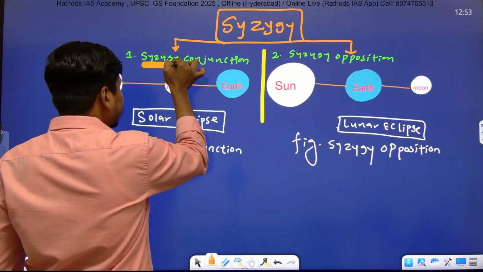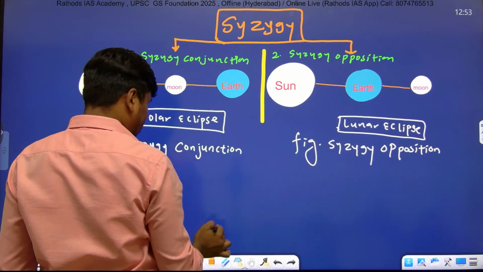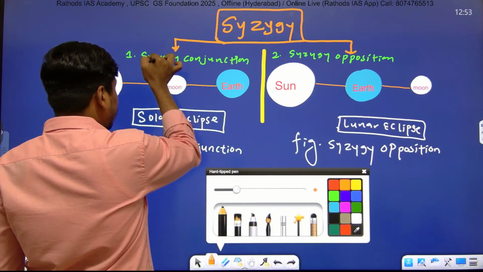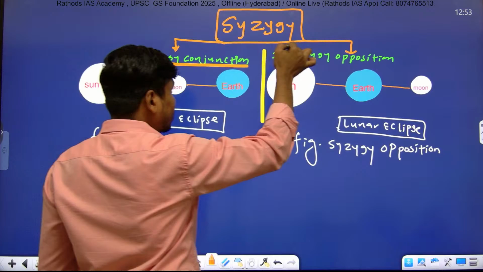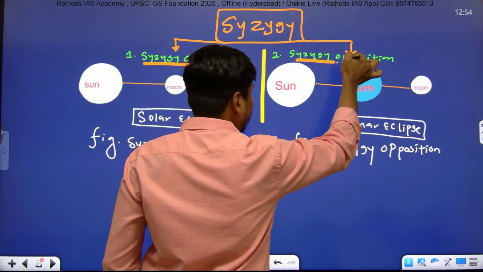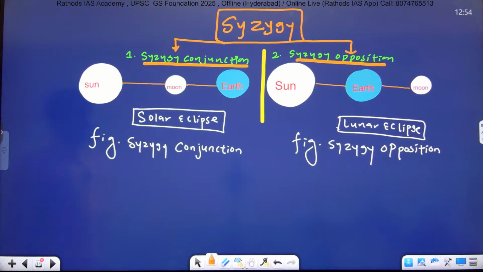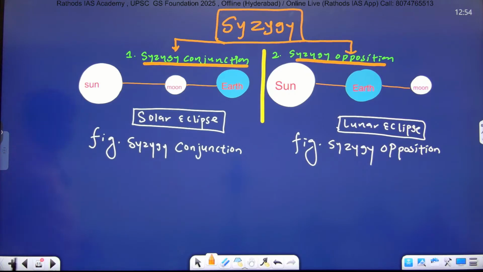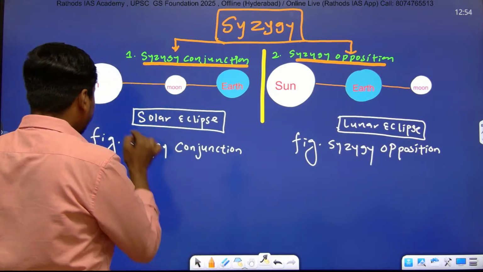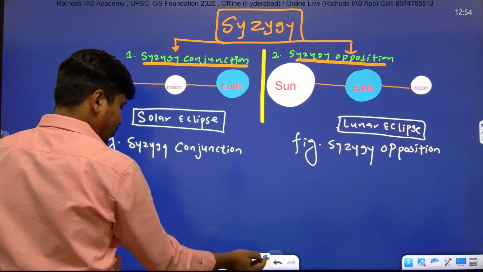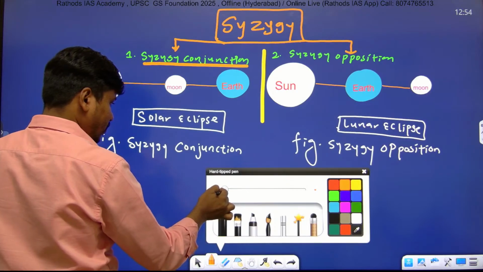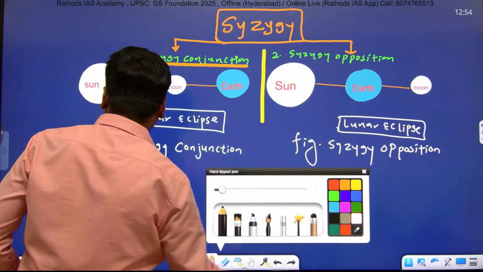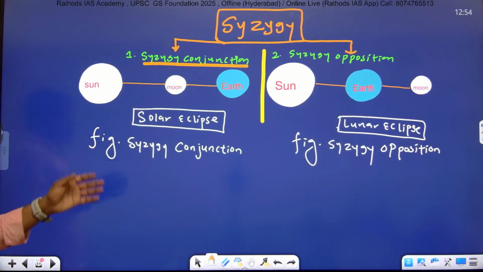There are two types. First one, syzygy conjunction. Write down on the left side syzygy conjunction, on the right side syzygy opposition. Take these diagrams. On the left side syzygy conjunction, on the right side syzygy opposition.